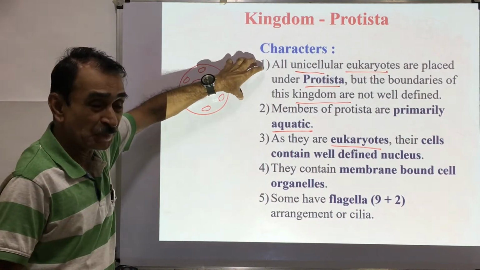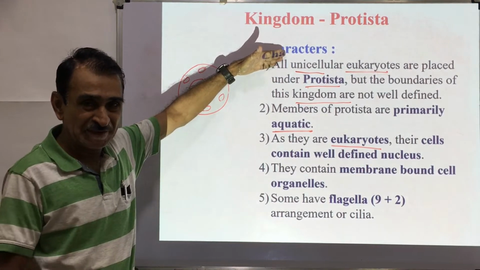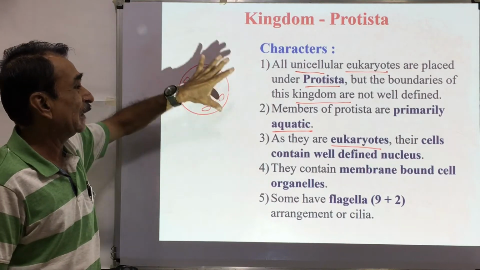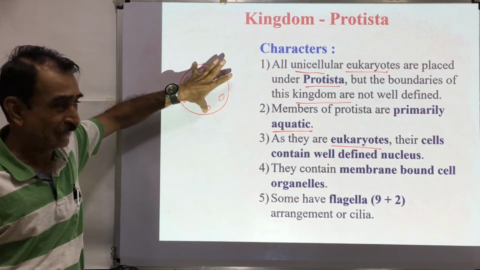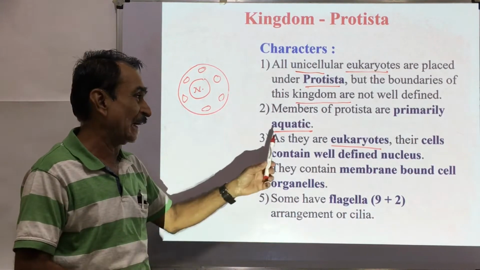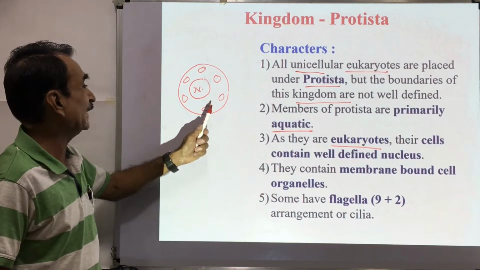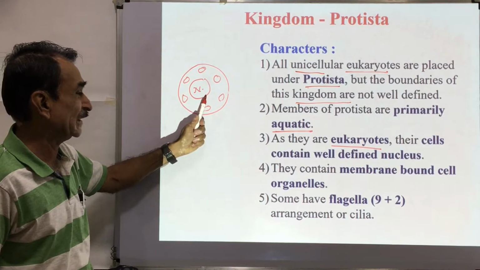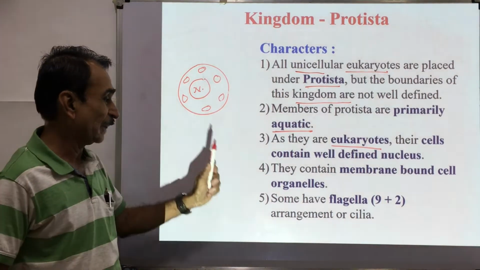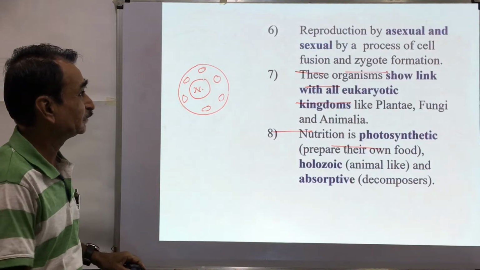So, the kingdom Protista consists of unicellular eukaryotes. These are made up of a single cell, having eukaryotic cell organization. But the boundaries of this kingdom are not well defined. Members of the Protista are growing in water; they are primarily aquatic. They are eukaryotes and their cells contain a well-defined nucleus. There are membrane-bound cell organelles in the cytoplasm, and some have flagella with a 9+2 arrangement.